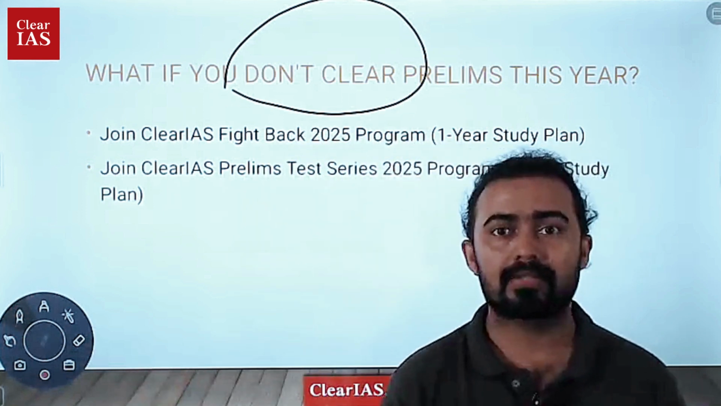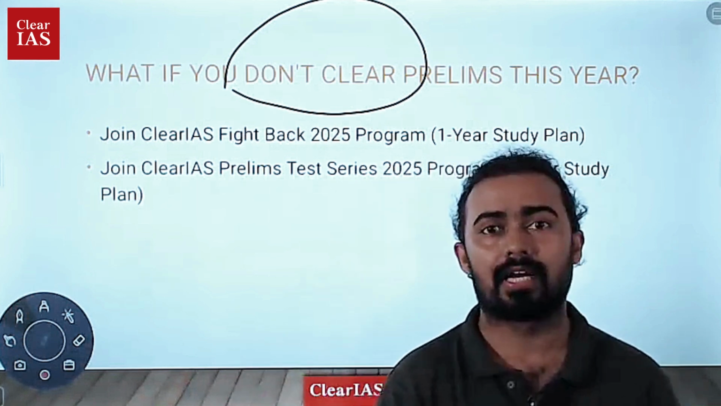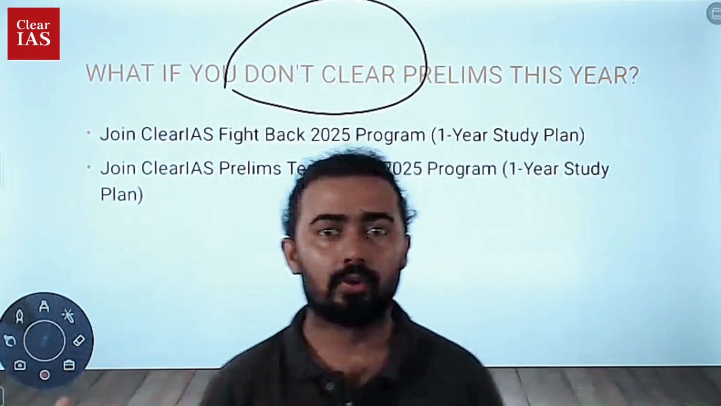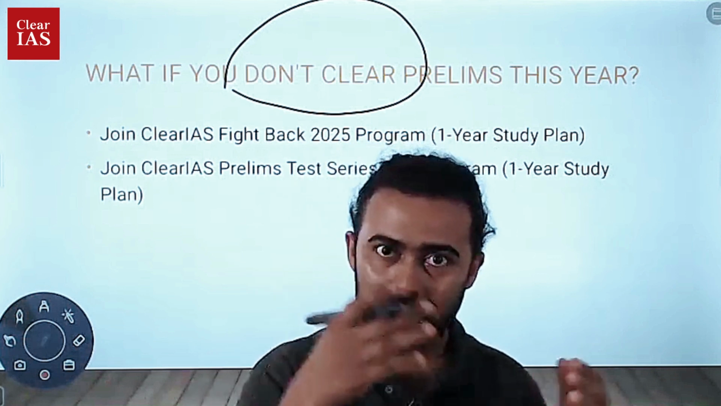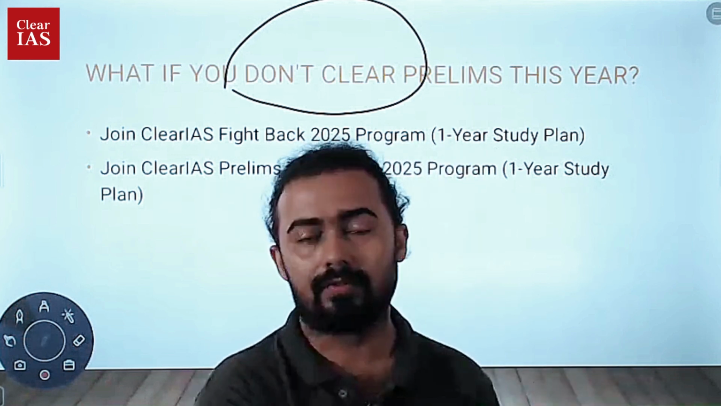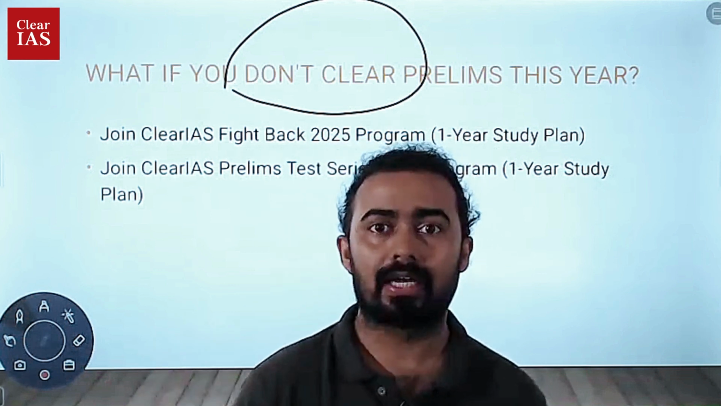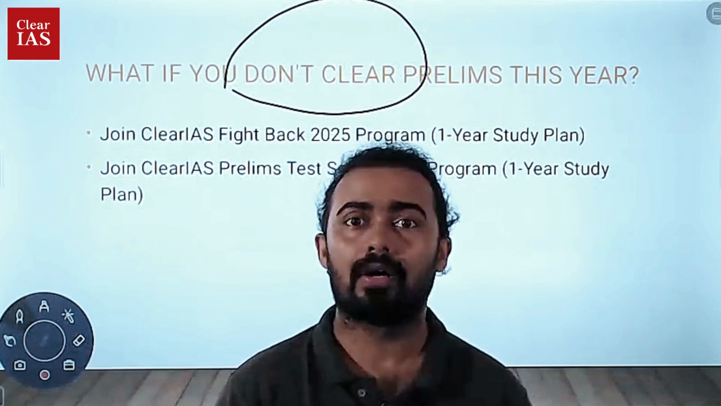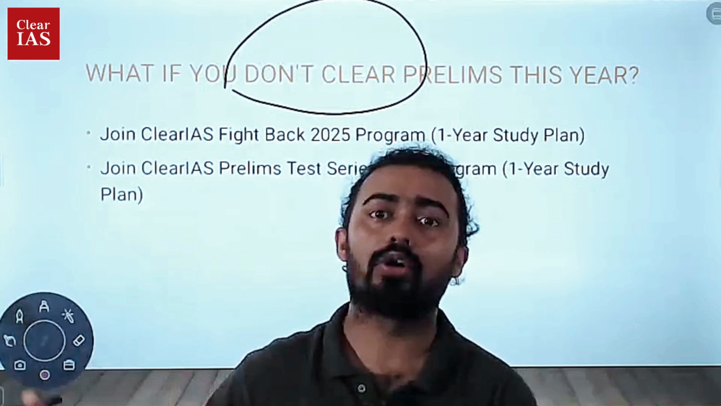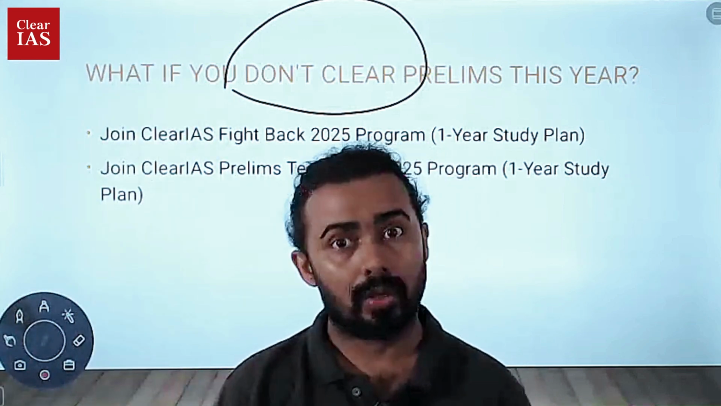The prelims result is coming out after around 15 to 16 days. Today is 16th of June 2024, which means that around 15 days, the prelims result may come on the last days of June, or we can say on the first week of July.